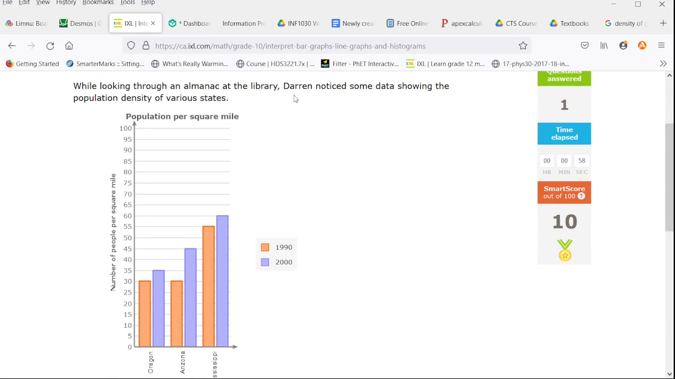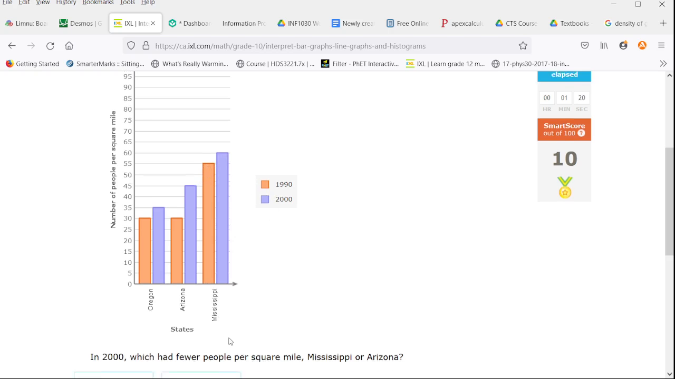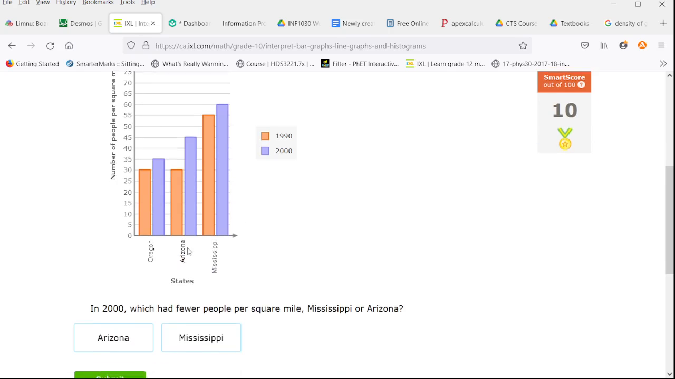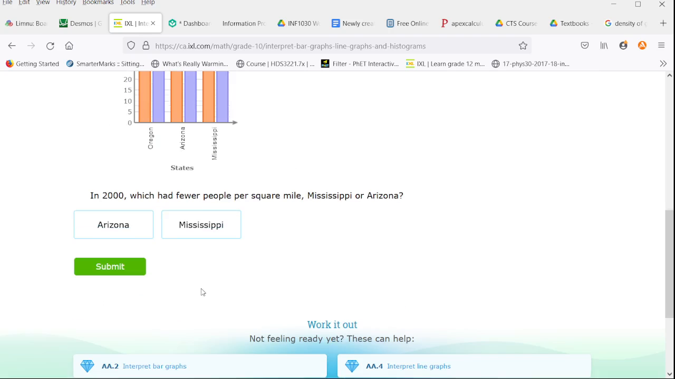Now, while looking through an almanac at the library, Darren noticed some data showing the population density of various states. In 2000, which had fewer people per square mile, Mississippi or Arizona? So if we come up here, here's our Mississippi, and then the fewer people per square mile is the shorter bar. So in 2000, we're looking for the blue bars every time, Mississippi or Arizona. So Arizona has the shorter bar than Mississippi for the blue bars. So Arizona had fewer per square mile.